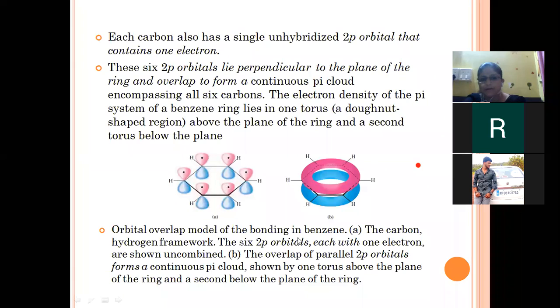Orbital overlap model of bonding in benzene. So what is the diagrammatic representation? First, the carbon hydrogen framework, with the six 2p orbitals, each with one electron, shown uncombined. And the second diagram shows the donut shaped region which will be formed above the plane of the ring and below the plane of the ring.